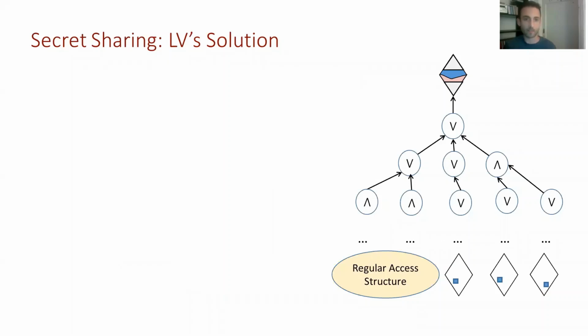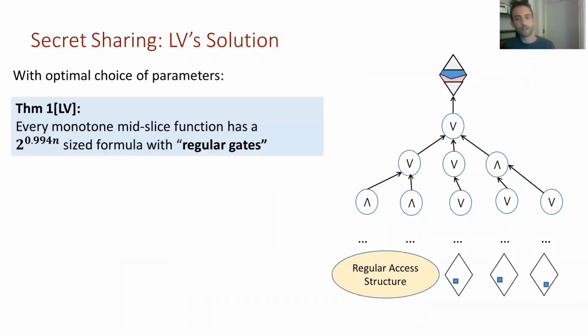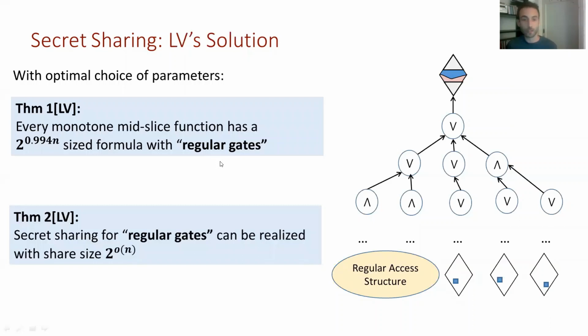We'll define it in a couple of more slides, but the general concept is that with these gates, we can build better formulas, smaller formulas, with the exponent they got to is 2 to the 0.994 n instead of 2 to the n, using these regular gates, and these regular gates come in our calculations almost free with sub-exponential cost, and that's due to CDS protocols, which we'll also talk about, and they got sub-exponential message sizes since Liu, Vaikuntanathan, and Wee's work in 2018.